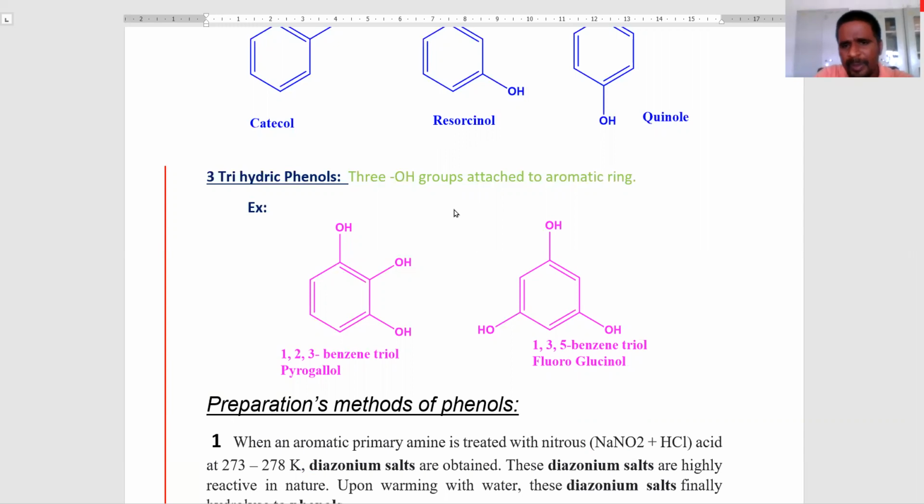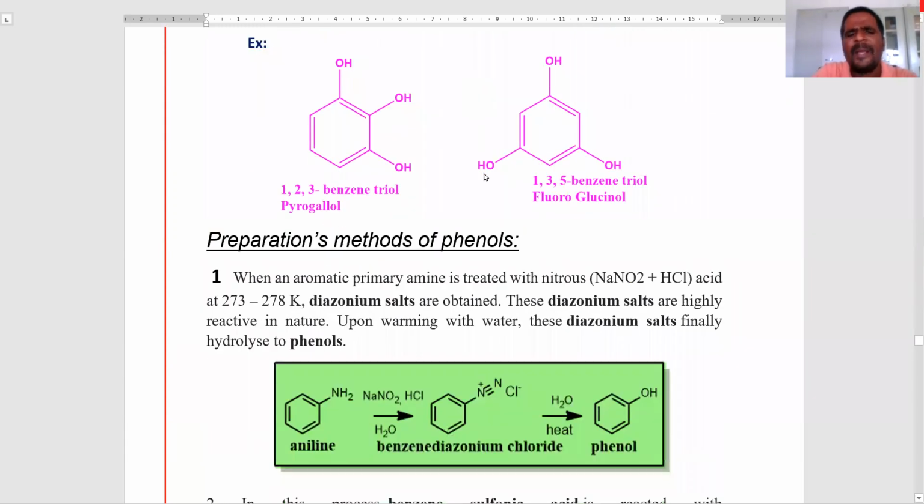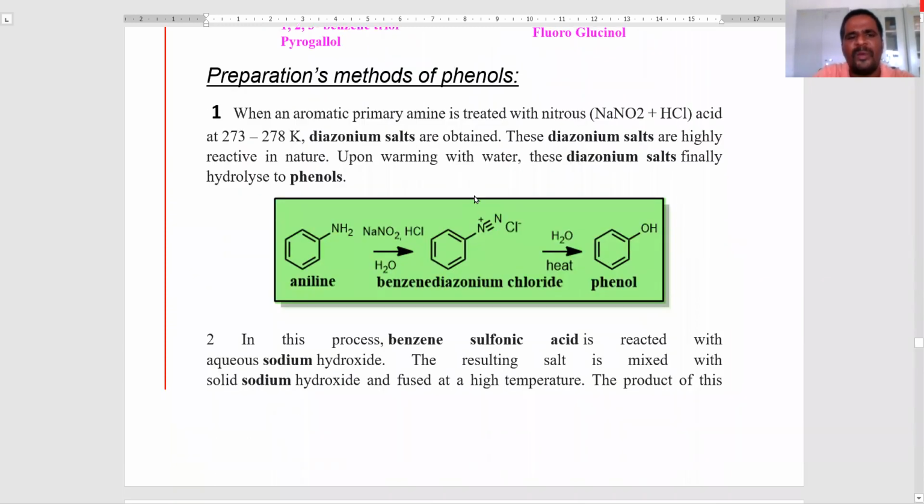Next we come to the preparation methods of phenol. The first one is that phenols are prepared from the diazonium salts. When aromatic primary amines are treated with nitrous acid at low temperature, they form diazonium salts, which are highly reactive in nature.